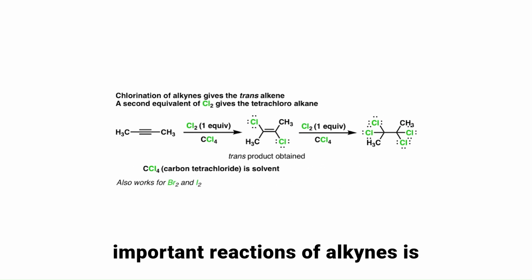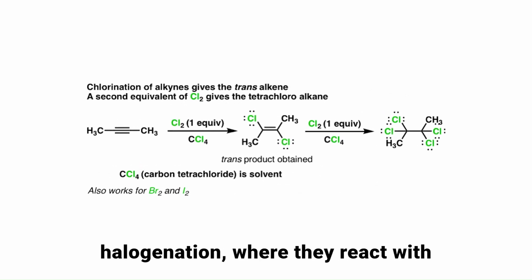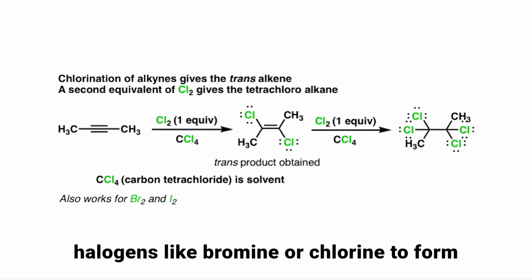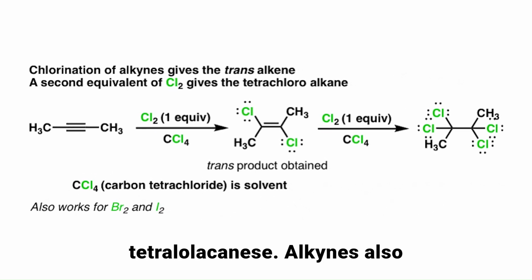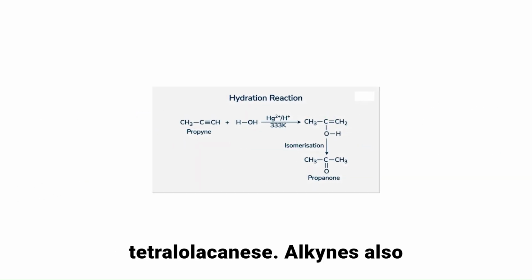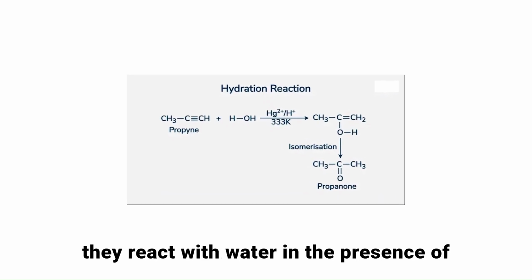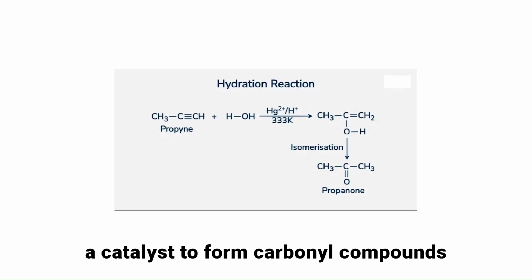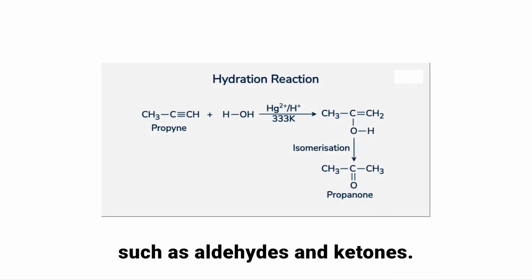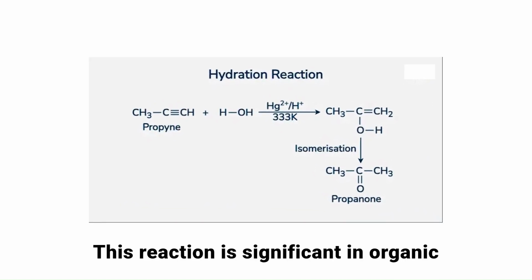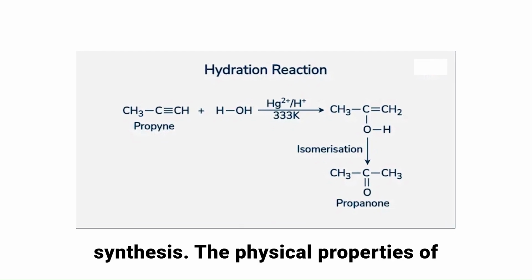One of the most important reactions of alkynes is halogenation, where they react with halogens like bromine or chlorine to form tetrahaloalkanes. Alkynes also participate in hydration reactions, where they react with water in the presence of a catalyst to form carbonyl compounds such as aldehydes and ketones. This reaction is significant in organic synthesis.